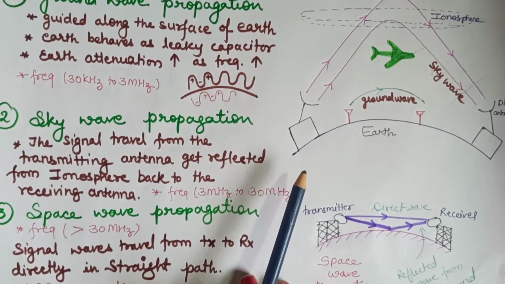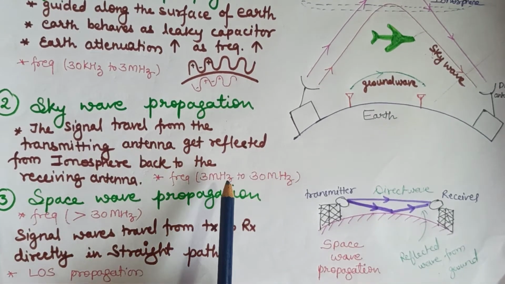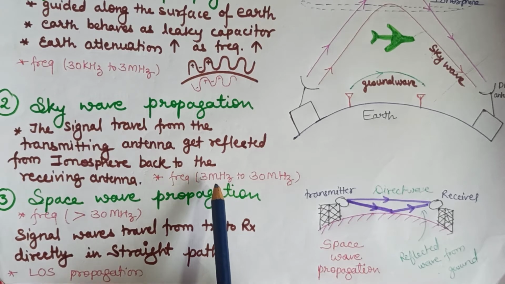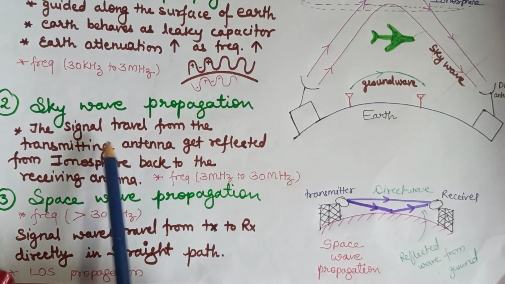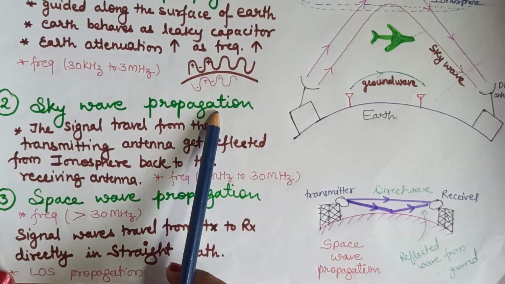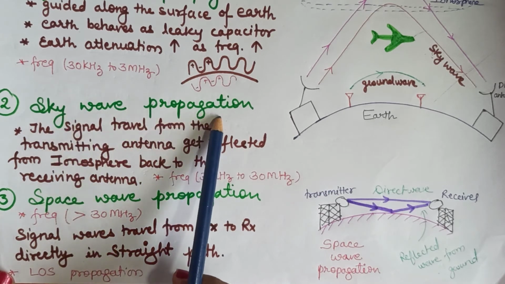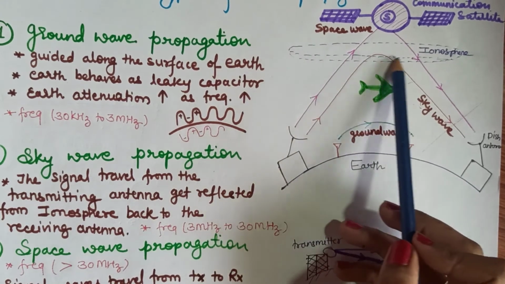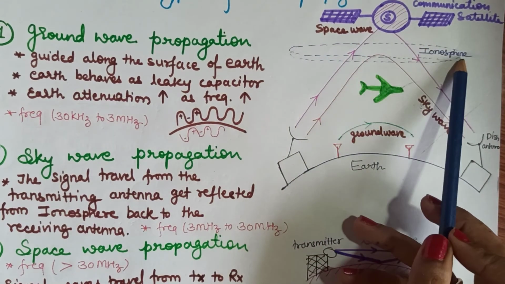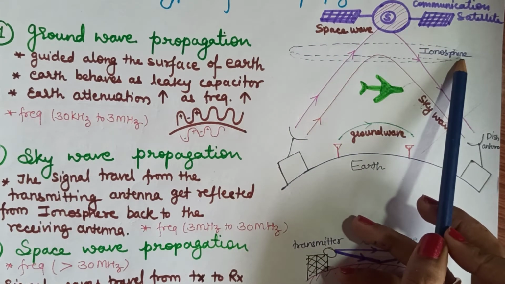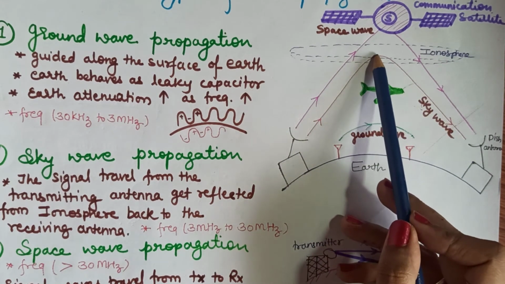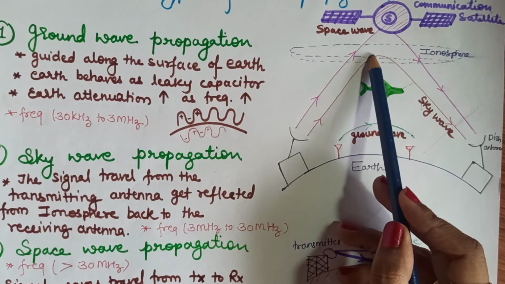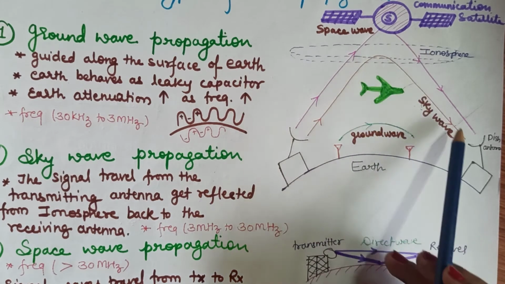Now, with increase in frequency from 3 MHz to 30 MHz, we are using sky wave propagation. In this propagation, we are using the ionosphere. This is one of the layers of the atmosphere used for this propagation. So, we transmit our signal, and this signal is reflected by the ionosphere to our receiver.